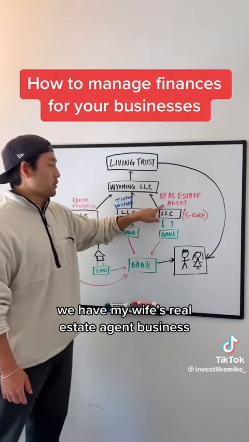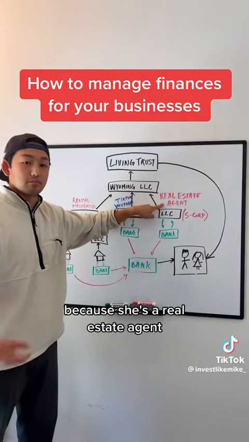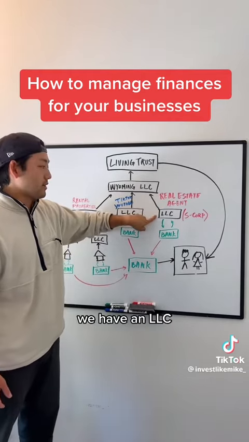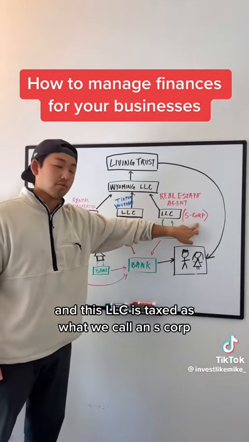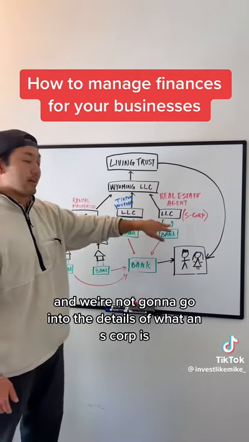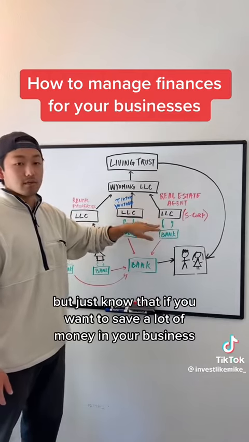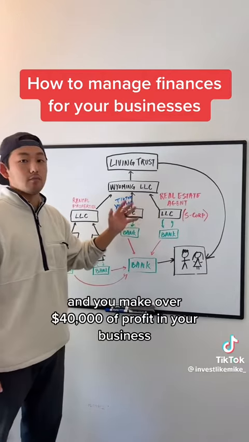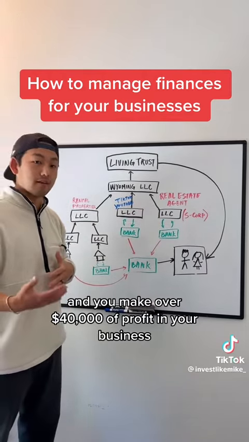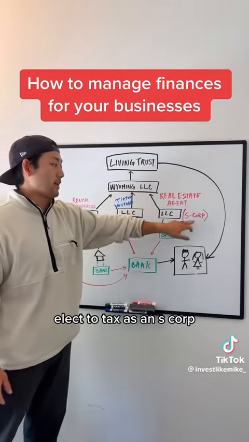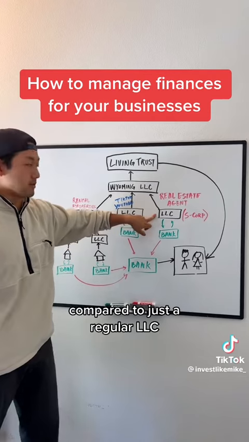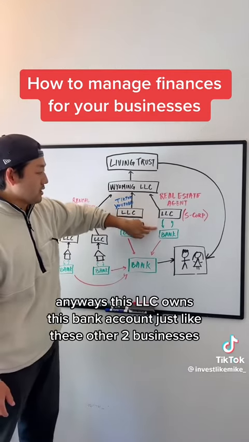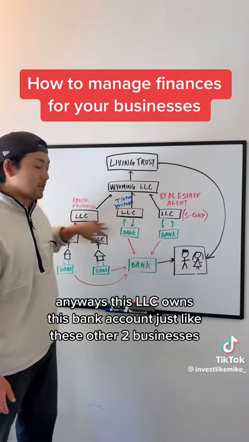And last but not least, we have my wife's real estate agent business, because she's a real estate agent. We have an LLC, and this LLC is taxed as what we call an S Corp. And we're not going to go into the details of what an S Corp is, but just know that if you want to save a lot of money in your business and you make over $40,000 of profit in your business, it makes more sense to elect to tax as an S Corp compared to just a regular LLC. Anyways, this LLC owns this bank account, just like these other 2 businesses.